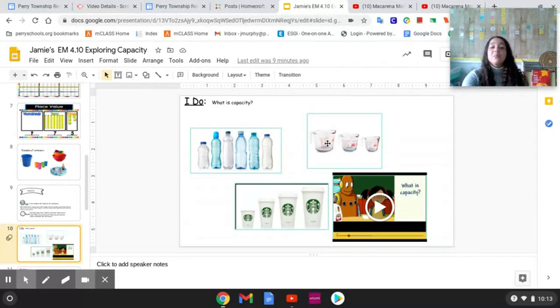These are called measuring cups. Can you say measuring cups? Turn and tell your neighbor if you've ever seen those measuring cups somewhere before. If you've never seen the measuring cups, you can say, I don't know.